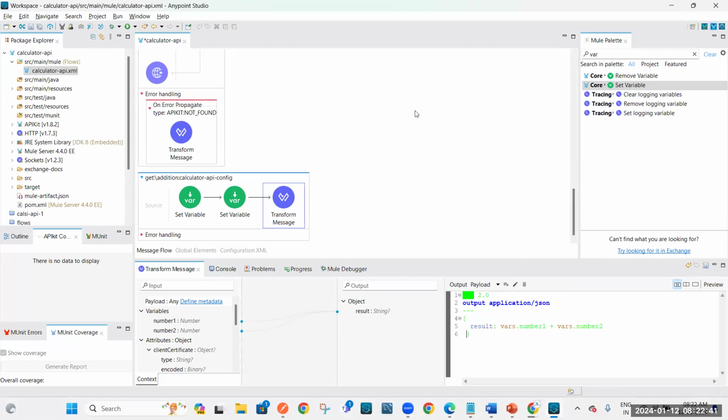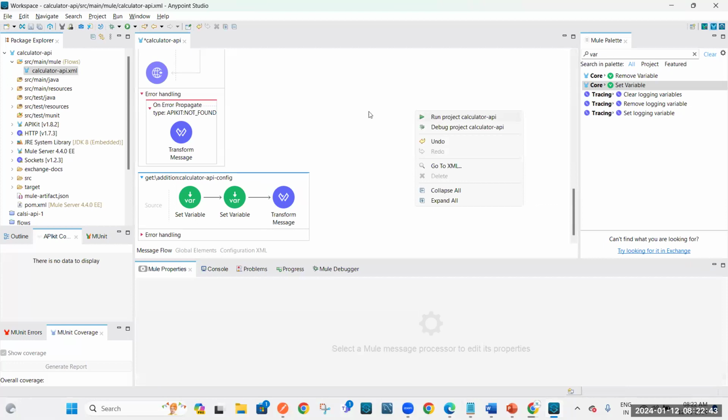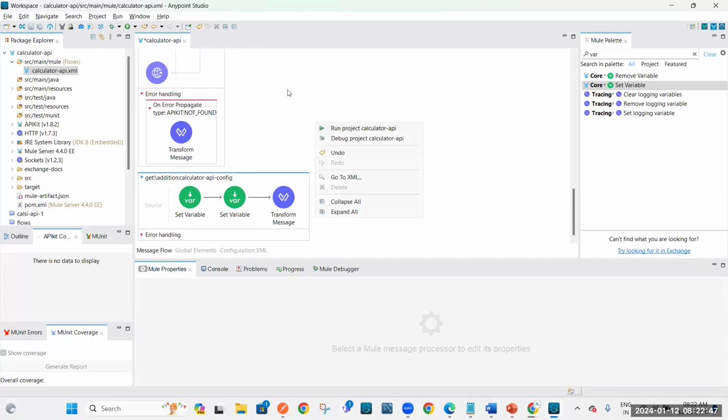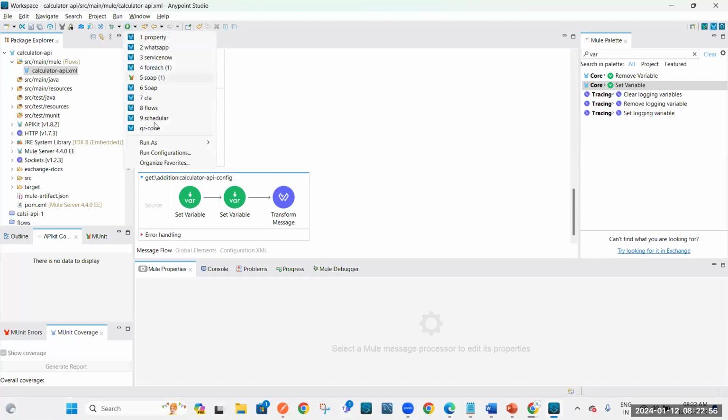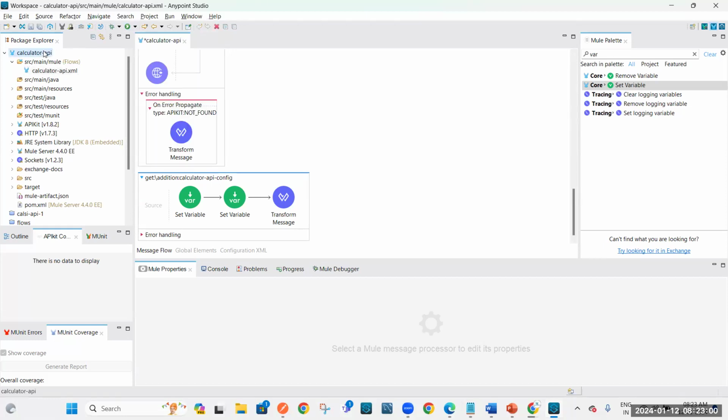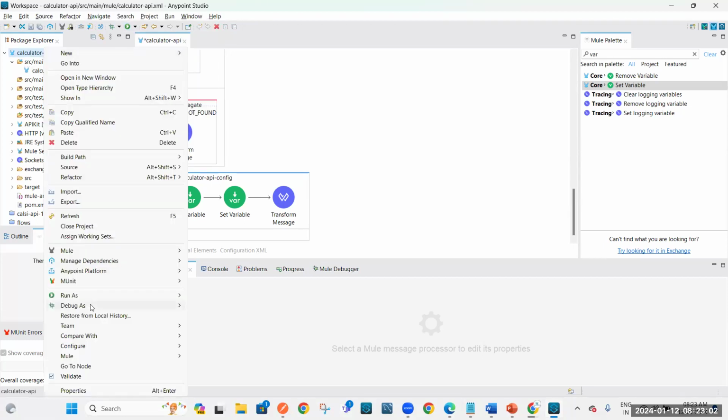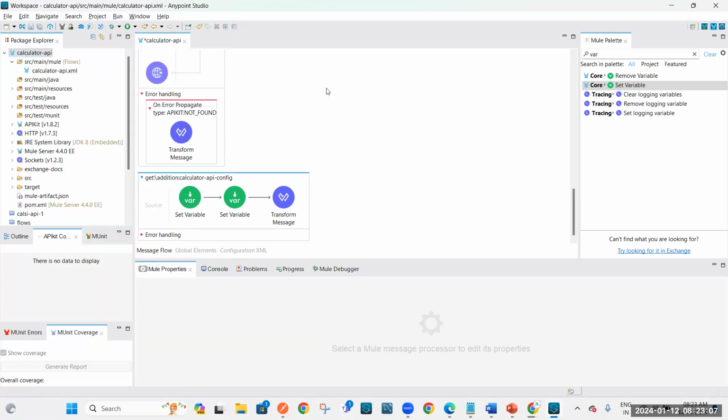Now I'm going to run this project. Right click, run the project. See, there are so many ways to run this project. Right click, run the project, or click on this run. Otherwise, click on this green button. Otherwise, click on this run as Mule application. Final one, right click, run as Mule application. So many ways will be there. But simply you just right click, run the project, save it.